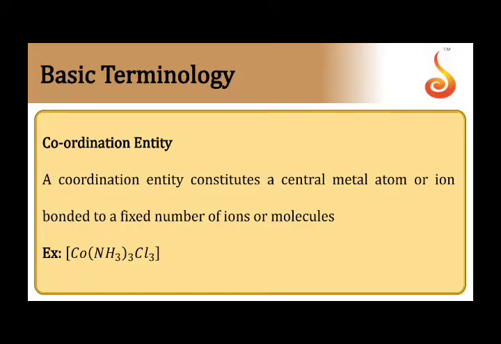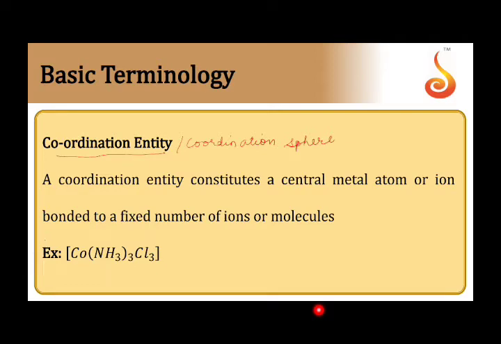In a coordination compound or a coordination complex, also called a complex salt, we have a coordination entity and we also have an ionization sphere. Coordination entity is also called the coordination sphere. The coordination sphere can easily be recognized because it is written in a square bracket.